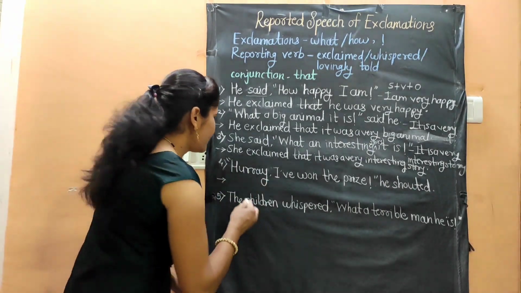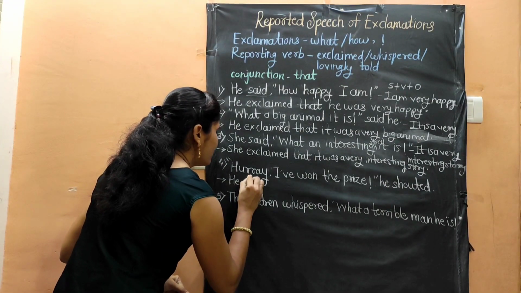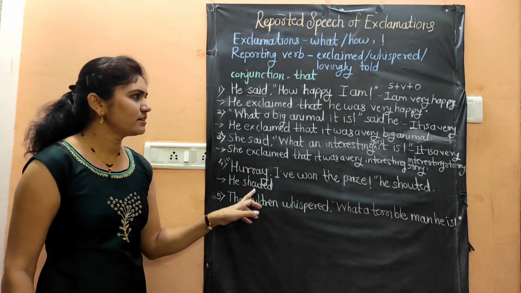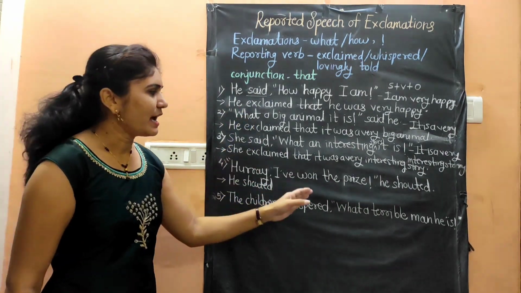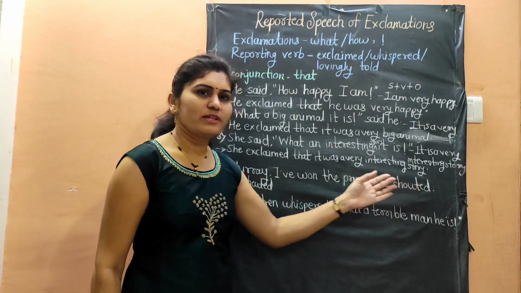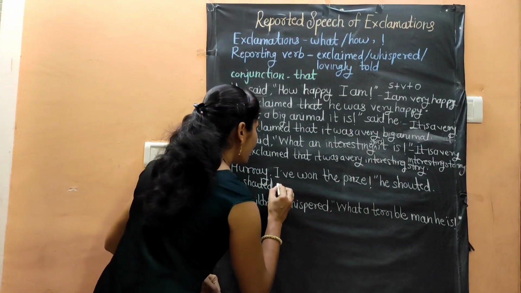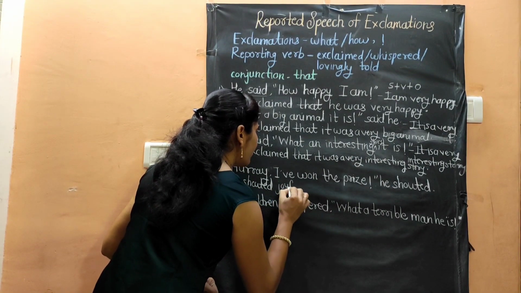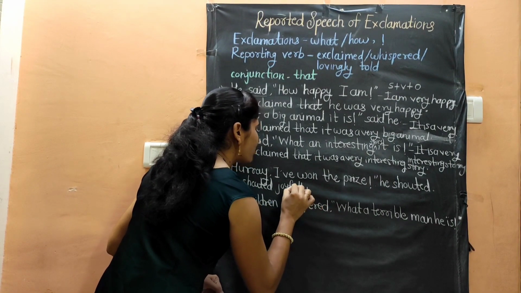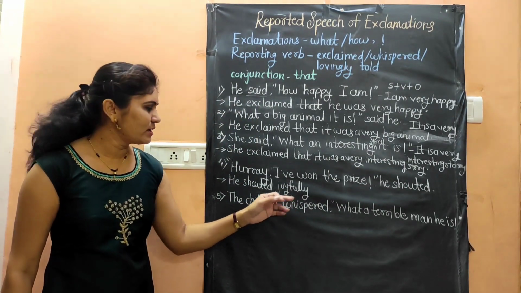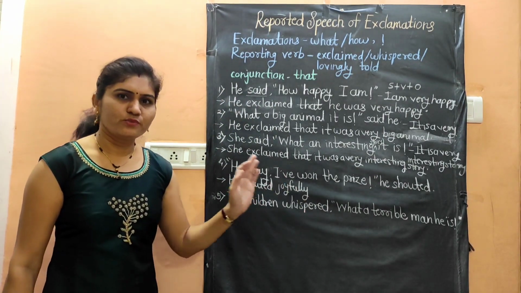So here we will write, he shouted. We will not write here exclaimed or whispered, as it is already given that shouted. We will use the same reporting verb here. He shouted joyfully. He is very happy. There are strong emotions. That's why we have used here joyfully after the reporting verb.